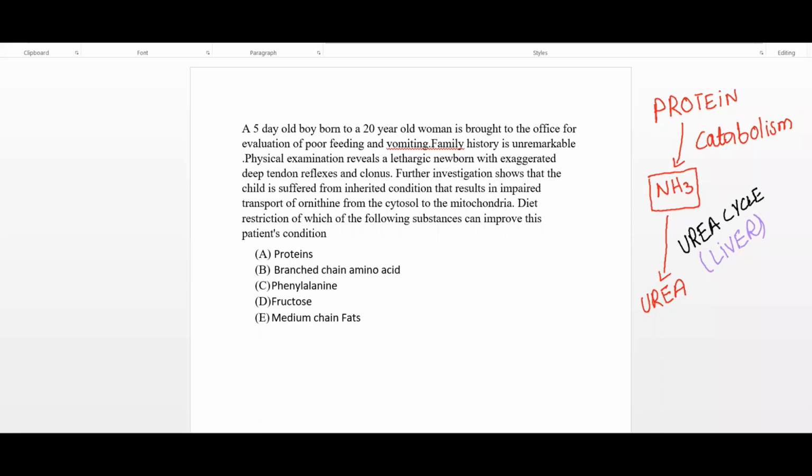So the right option for this clinical scenario is protein. Ornithine transport from the cytosol to the mitochondria is necessary for the urea cycle. Protein catabolism produces ammonia, and ammonia is ultimately converted into urea, which is a less toxic substance. This urea cycle takes place in the liver. So in this patient, we restrict the protein diet.